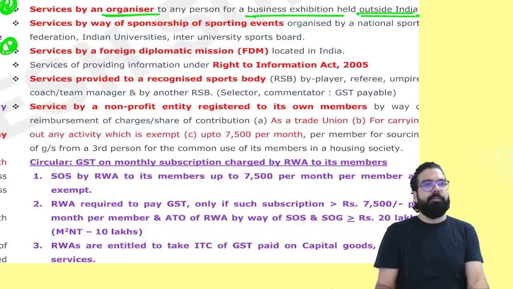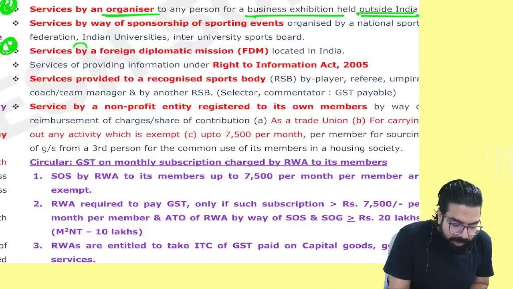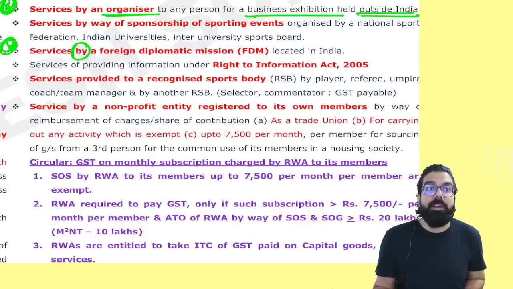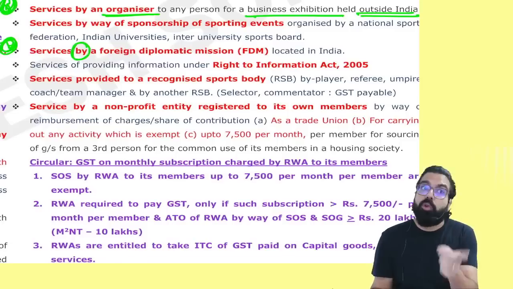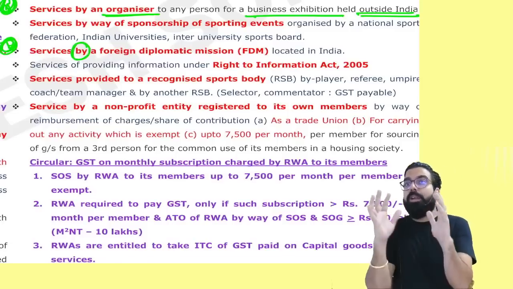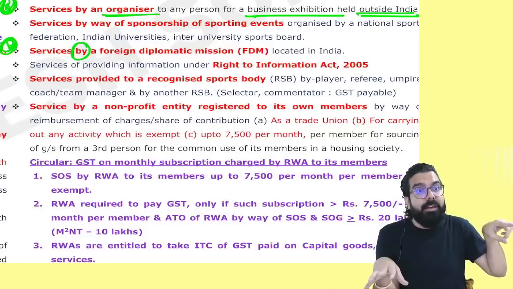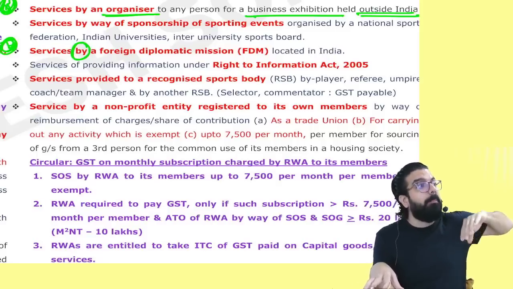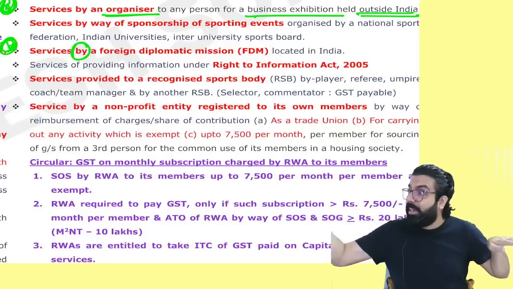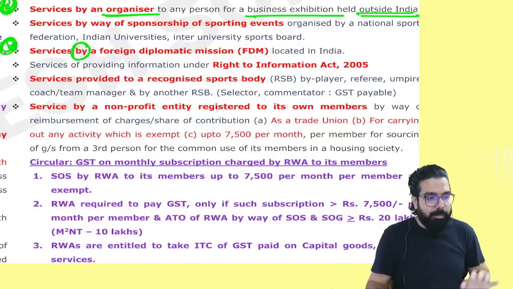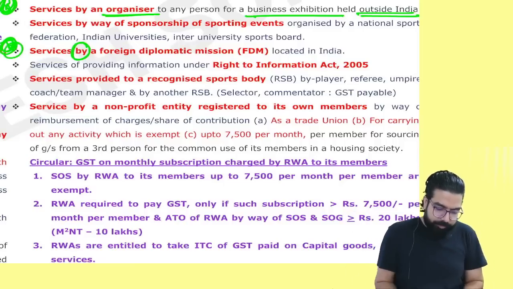Foreign diplomatic mission. Remember, they will give you in the exam two services given. You have to say no. When foreign diplomatic missions give services, that is, services provided by them are exempt. If they take services, that is always taxable. Please be careful. Please mark this point.